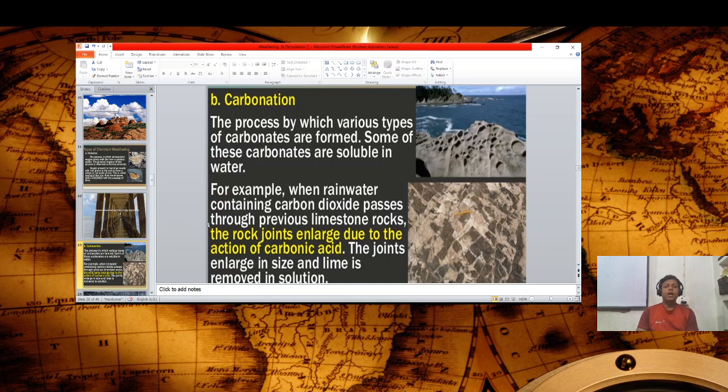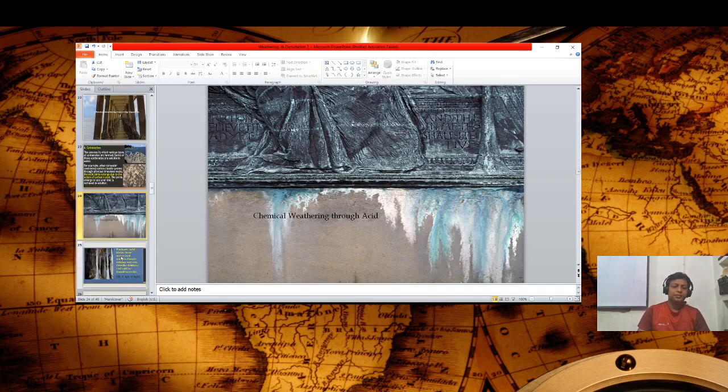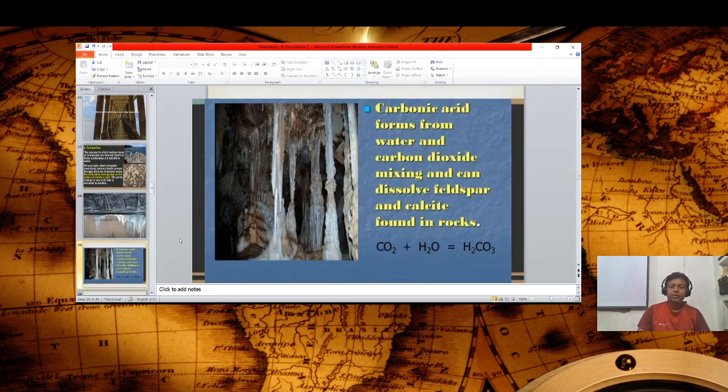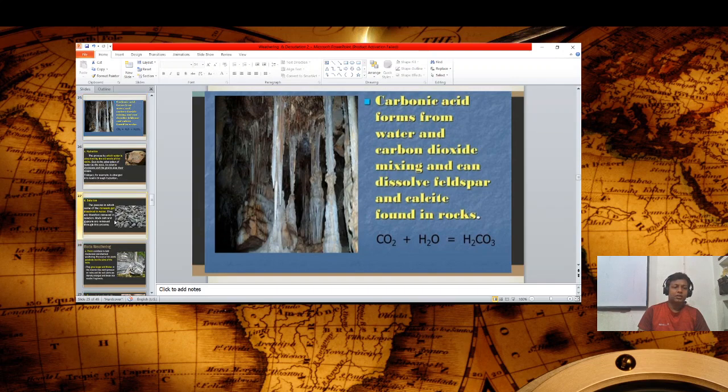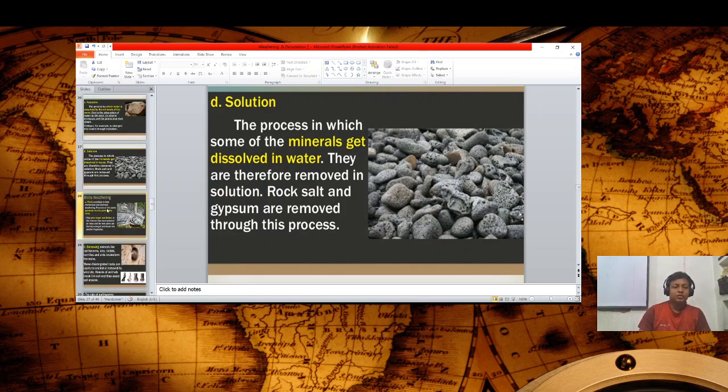Okay, again carbonation is also there, but this is not in your syllabus, so I'm not going to describe it here. This is also a carbonic reaction. Solution, as you know, is the process by which some minerals get dissolved in water, like in the picture you see here. Rock salt and gypsum are removed through this process.